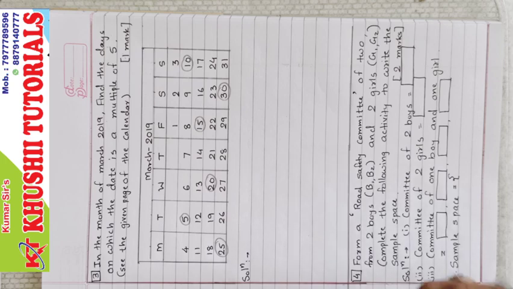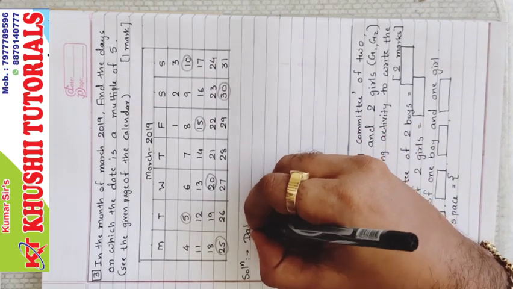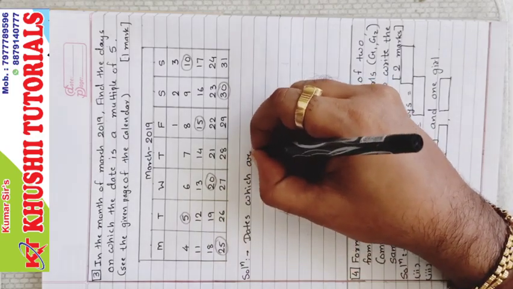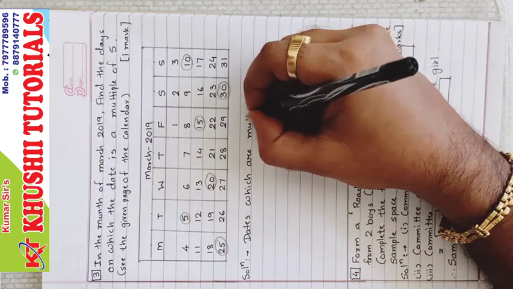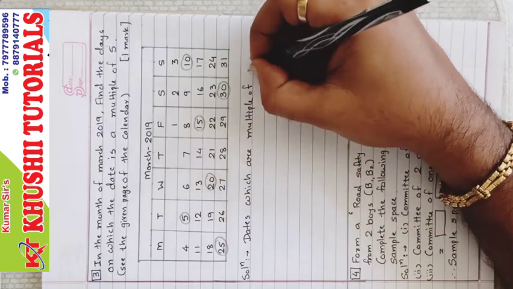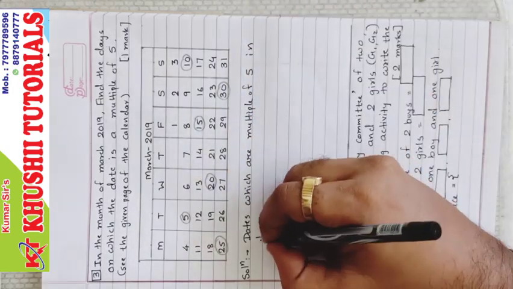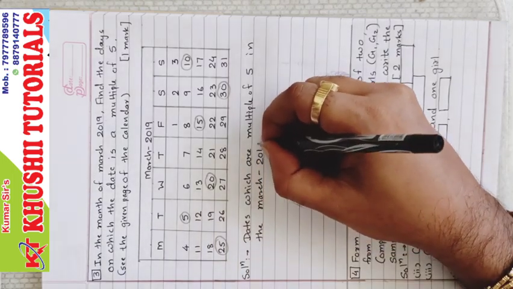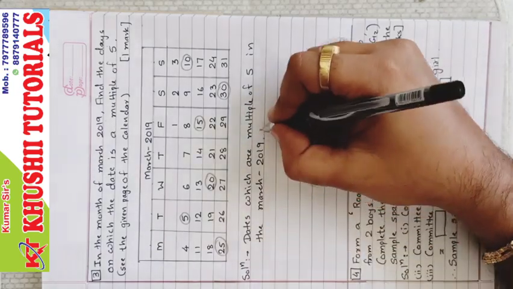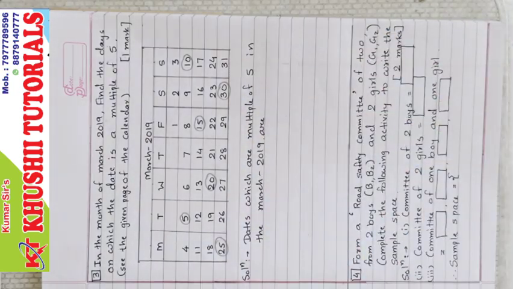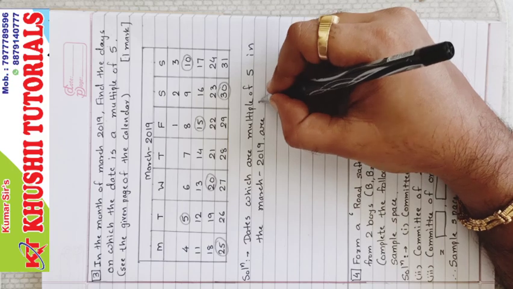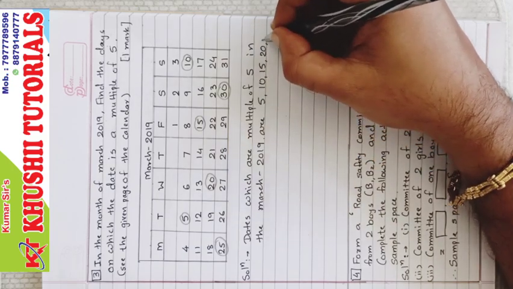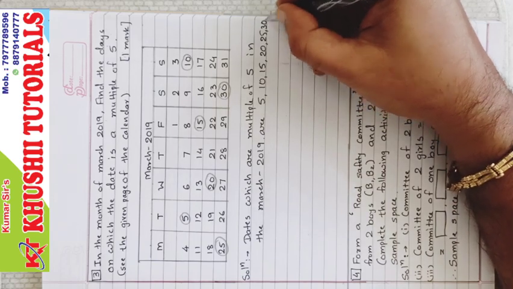So before that we will write the dates which are multiples of 5 in March 2019 are 5, 10, 15, 20, 25 and 30,